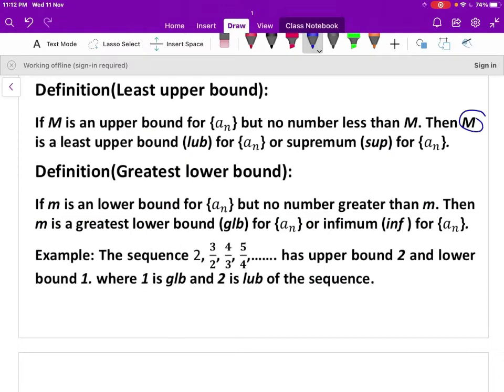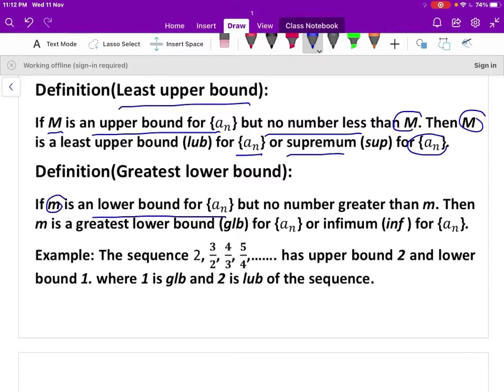Now we'll define the least upper bound. If m is an upper bound for the sequence a_n, but no number less than m is an upper bound, then we can write that m is the least upper bound for the sequence a_n, or the supremum of the sequence a_n. Similarly we can define the greatest lower bound. If small m is a lower bound for the sequence a_n, but no number greater than m is a lower bound, then m is the greatest lower bound for the sequence a_n, or the infimum of the sequence a_n.